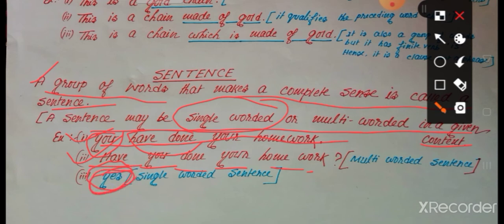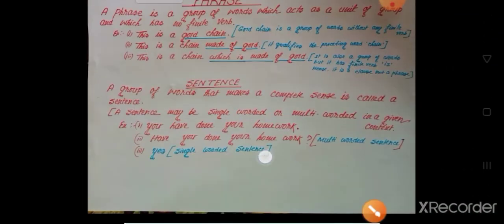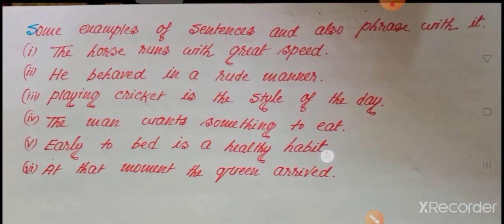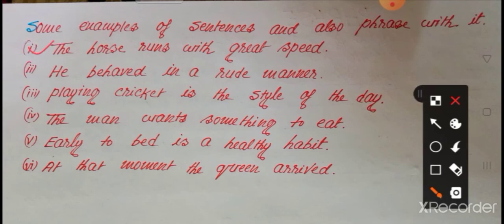Okay, so let's see some more examples about phrase and sentence. First example, the horse runs with great speed. Is it a sentence? Yes, its sense is complete. It takes a subject, it takes a finite verb.